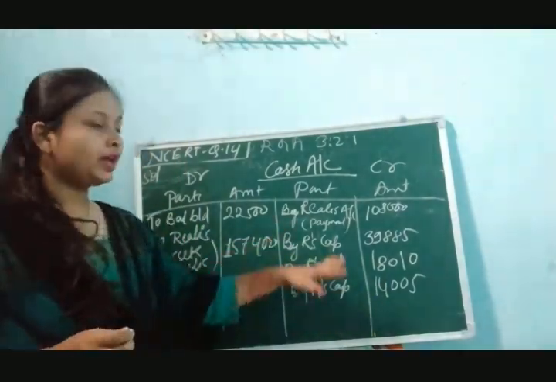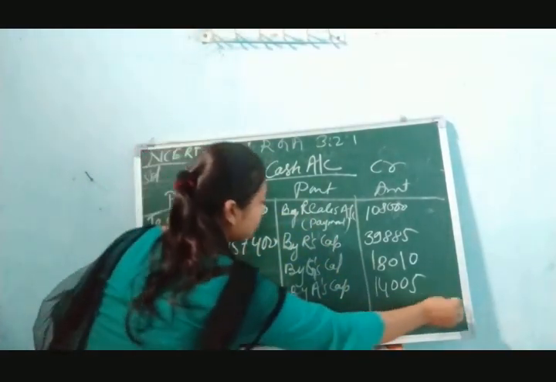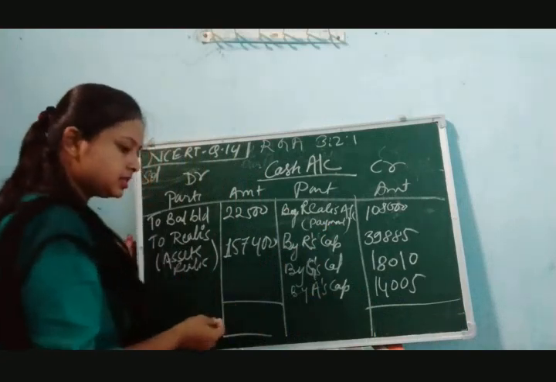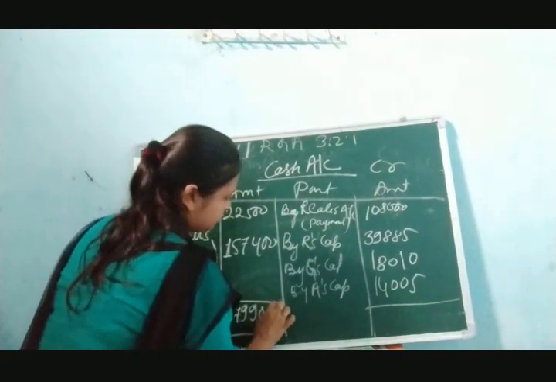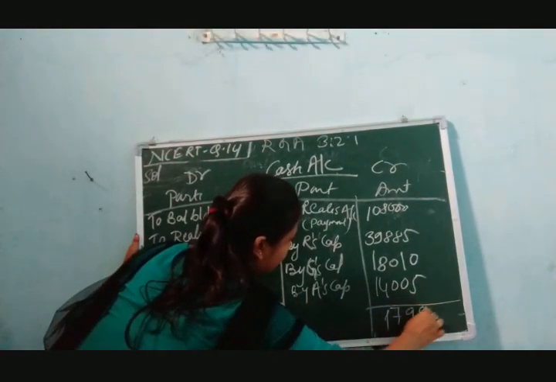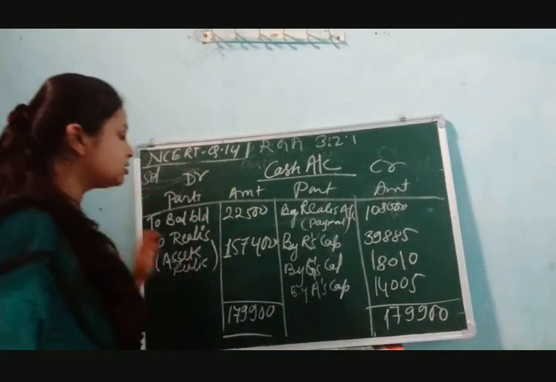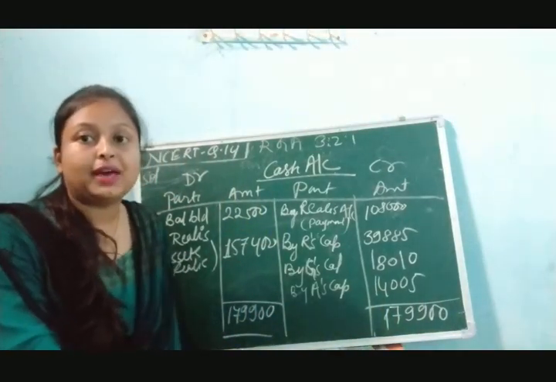Now we are going to pay this amount to the partners, and here we will get the total of this account as 1,79,900. This amount of cash is also given wrong in the balance sheet.